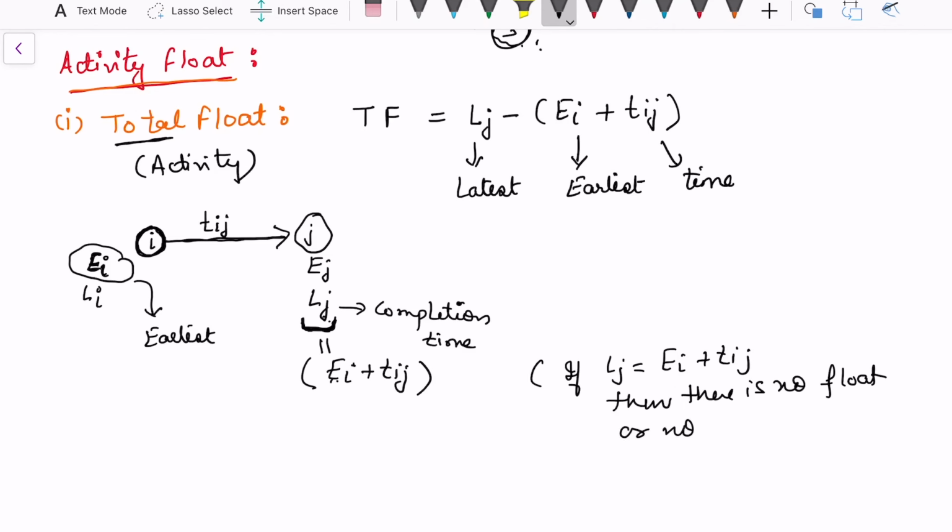But because we calculate Lj from a different backward step, there are some activities or events where this quantity is not equal to Ei plus Tij. The difference between this and the earliest time plus the activity time is called the total float. Again, the total float is greater than or equal to 0, because it is possible that in some situations this quantity is equal.